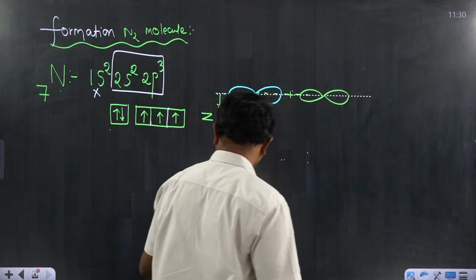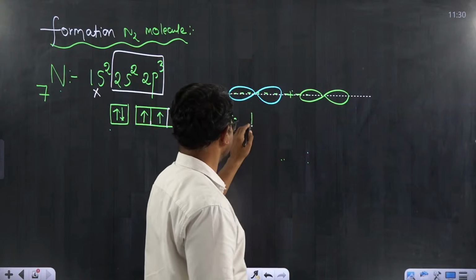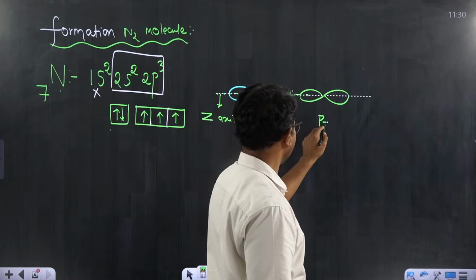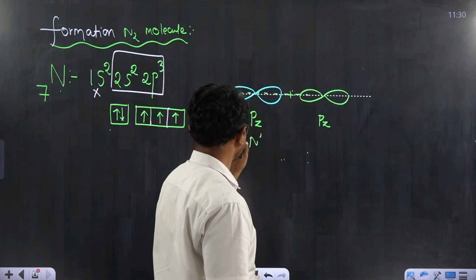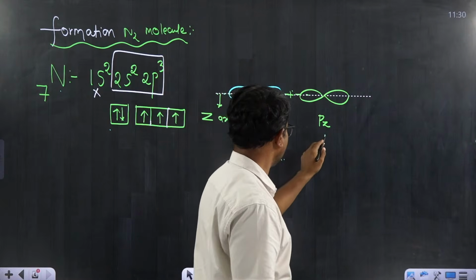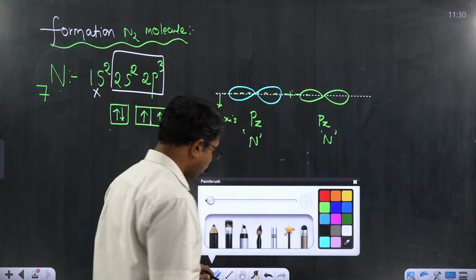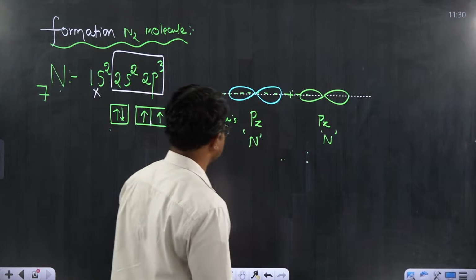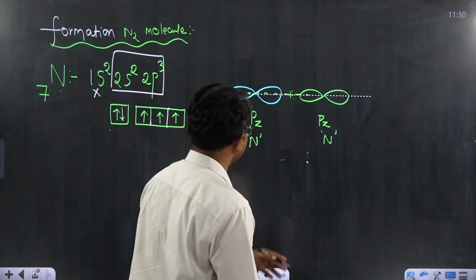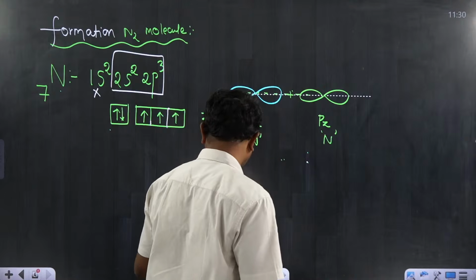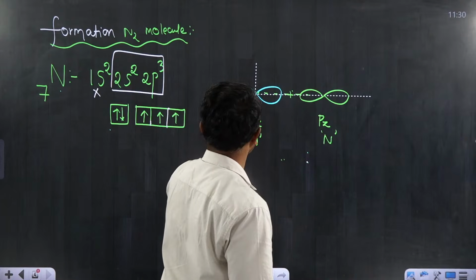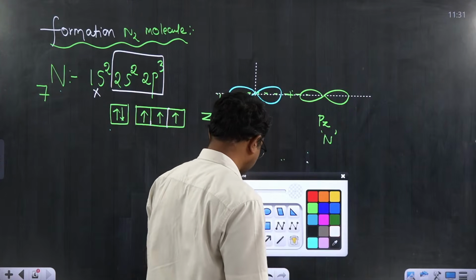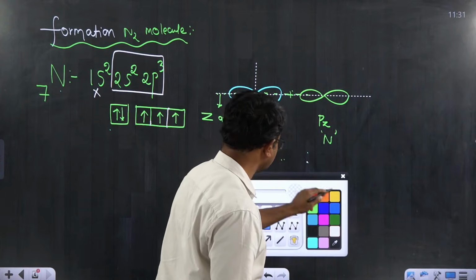Is it fine? Since I have taken z axis as nuclear axis, along the nuclear axis is the pz orbital of nitrogens. Now what about the remaining 2p orbitals? As we know, px and py are the remaining 2 orbitals. Let me write the remaining orbitals in this way, and then the other one I'll try to write with the other color.